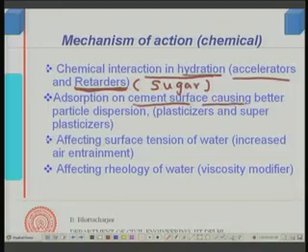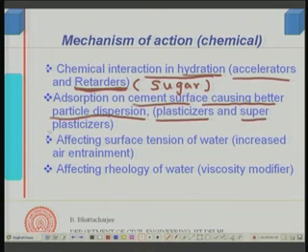So, they interfere with the hydration process and change it. The second variety is the surface acting type. We will look into this in more detail. They generally cause particle dispersion, and that is what we are going to look into: plasticizers and super plasticizers, etc. They are adsorbed at the surface of the cement particle or cementitious particle and cause dispersion of the particles.